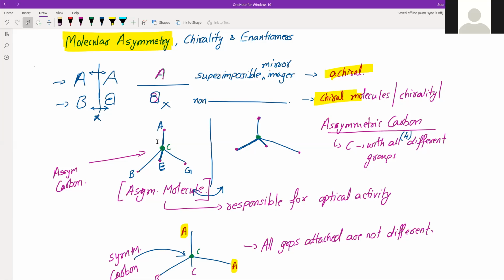We'll also study what racemic mixtures are. Hopefully that will be the final class for optical isomerism. Any doubt?